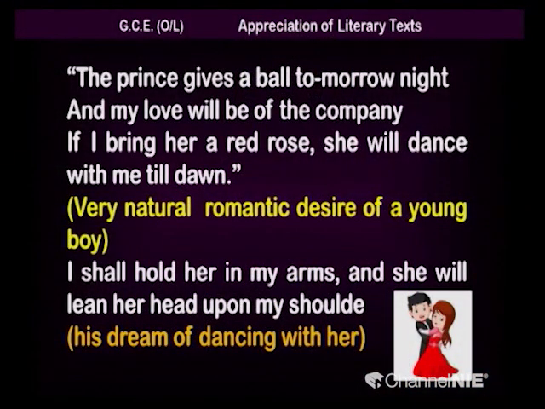Fine. The prince gives a ball tomorrow night, and my love will be of the company. If I bring her a red rose, she will dance with me till dawn. So that is his dream, that is his wish. He knows that there is a ball organized by the prince, and then he wants to dance with this girl, right. So this is a very natural romantic desire of a young boy to dance with a girl, especially with the person that he has fallen in love with, and then after that he dreams of dancing with her, but the only thing is he has to find a red rose.